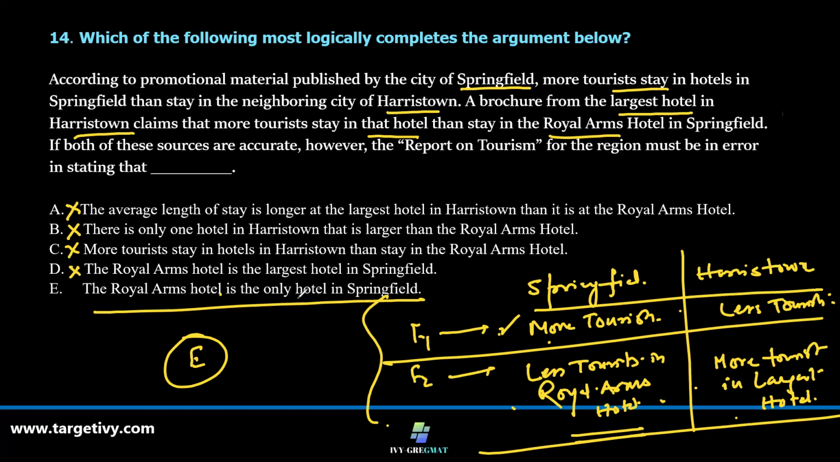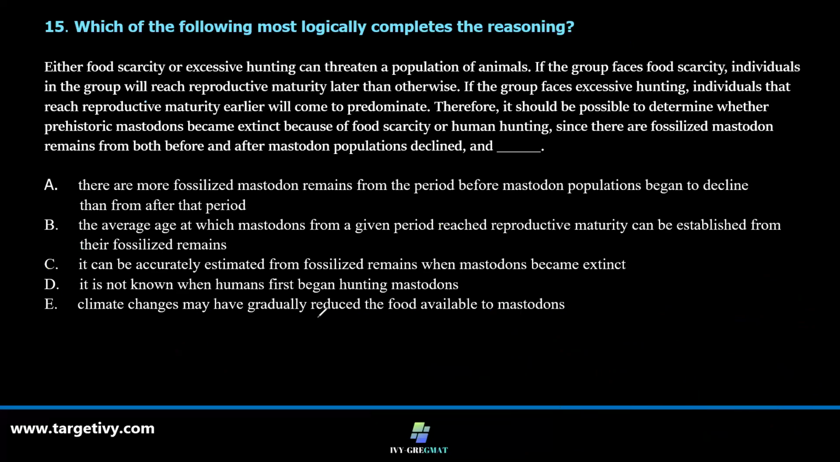Okay, let's go to the next one. Question number 15. Either food scarcity or excessive hunting can threaten a population of animals. If the group faces food scarcity, individuals in the group will reach reproductive maturity later than otherwise. If the group faces excessive hunting, individuals that reach reproductive maturity earlier will come to predominate. Therefore, it should be possible to determine whether the prehistoric mastodons became extinct because of food scarcity or human hunting.